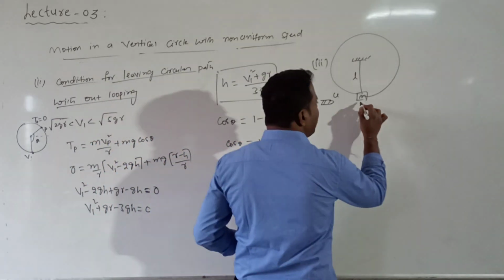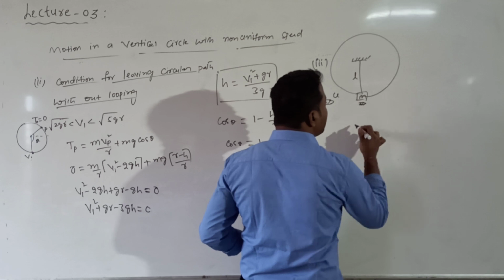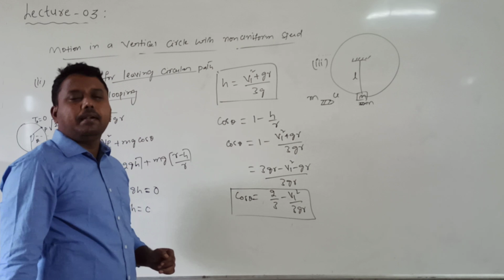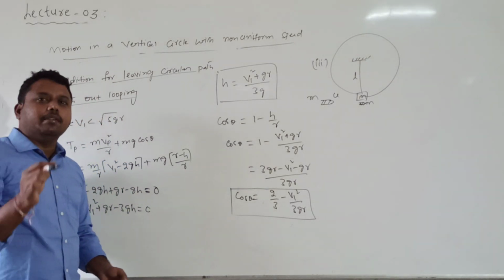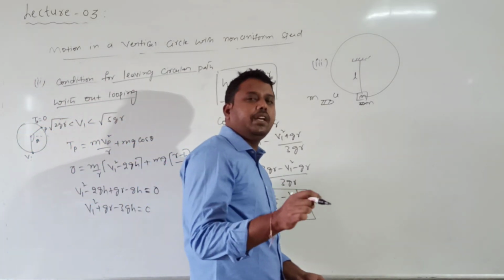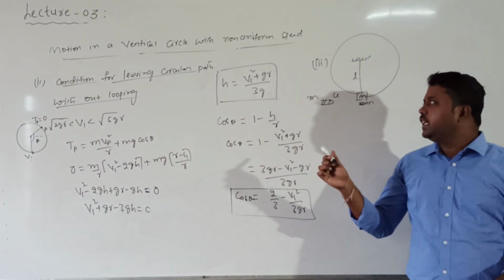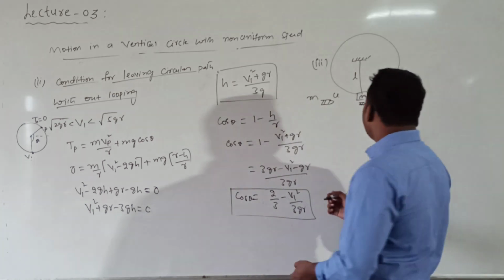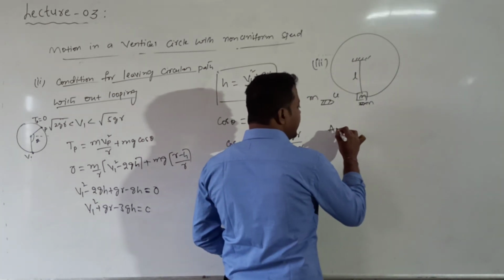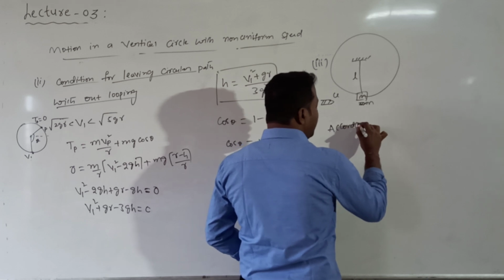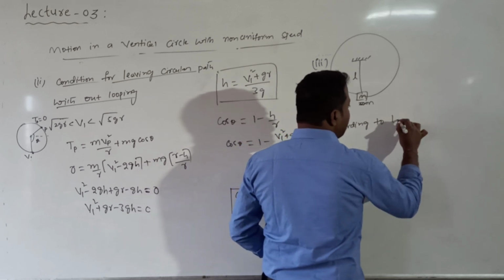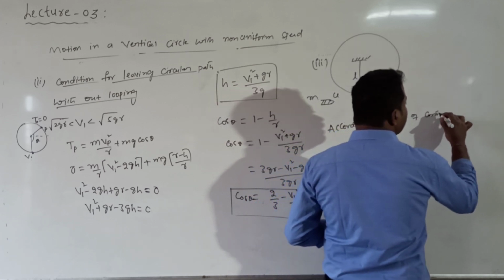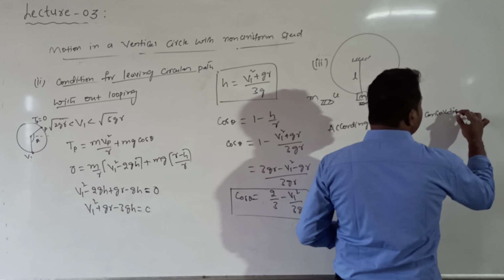After firing, the bullet is embedded into the block, and along with the block, it executes vertical circular motion. To complete the vertical circular motion, the minimum velocity at the lower point should be equal to root over 5 into g into L, the radius being L. According to the law of conservation of momentum, not energy, conservation of momentum.